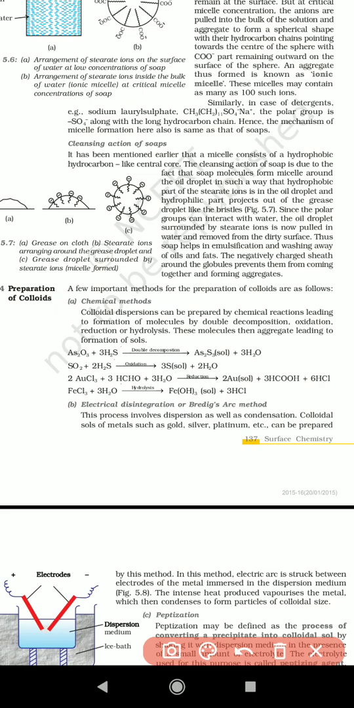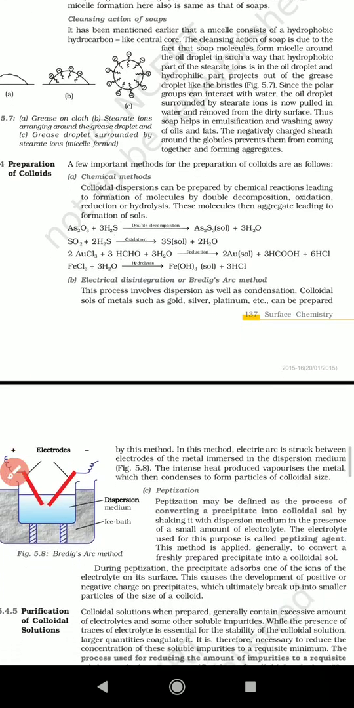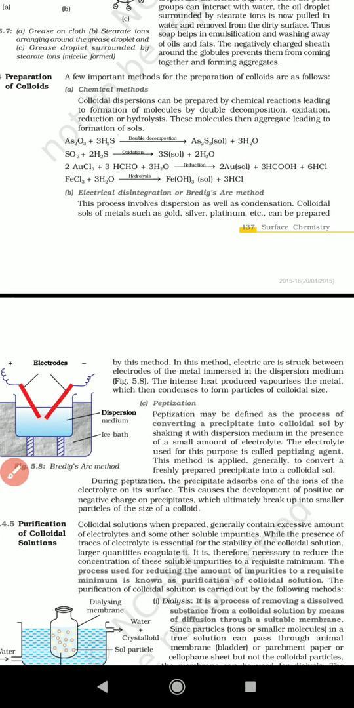Now we are going to see the preparation of colloids, how we can prepare them. These are the methods we are going to discuss today. The first method is the chemical method. How can you prepare colloids by chemical methods? Just see that.